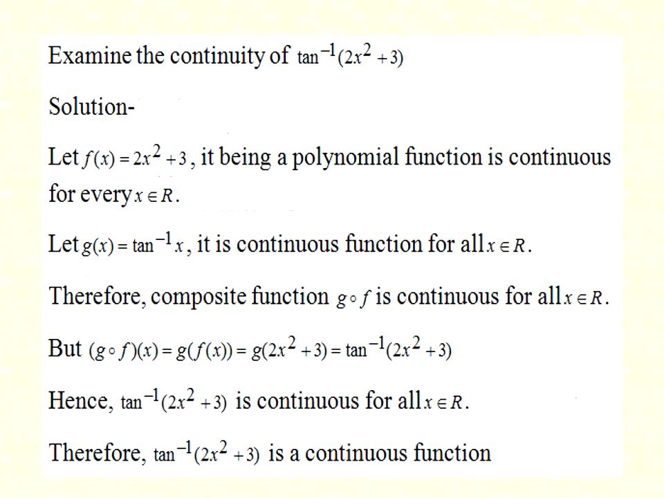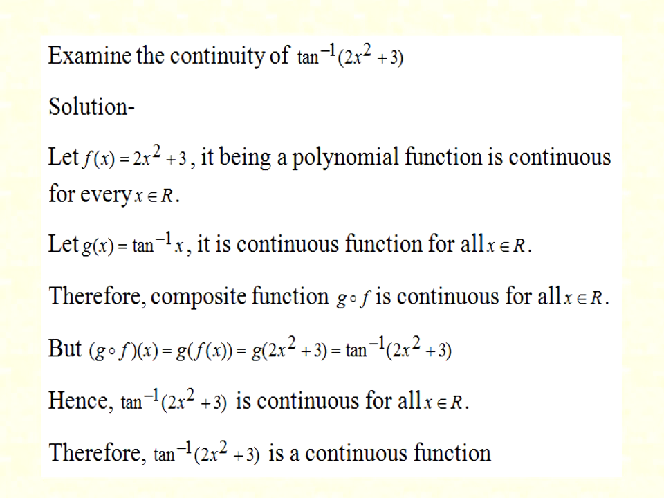Last example, examine the continuity of tan inverse of 2x square plus 3. Let f(x) equal to 2x square plus 3, and it's a polynomial function, and we know that a polynomial function is continuous for every x belongs to R. Let g(x) equal to tan inverse x, and it is a continuous function for all x belongs to R. Therefore the composition function g composed f is continuous for all x belongs to R.